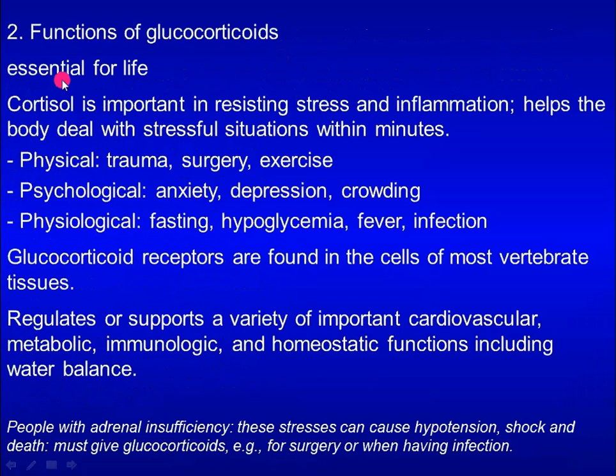Glucocorticoids are essential for life. Cortisol is important in resisting stress and inflammation. It helps the body deal with stressful situations caused by physical, psychological, and physiological stressors. Glucocorticoid receptors are found in most tissues. Cortisol regulates and supports a variety of important cardiovascular, metabolic, immunologic, and homeostatic functions.